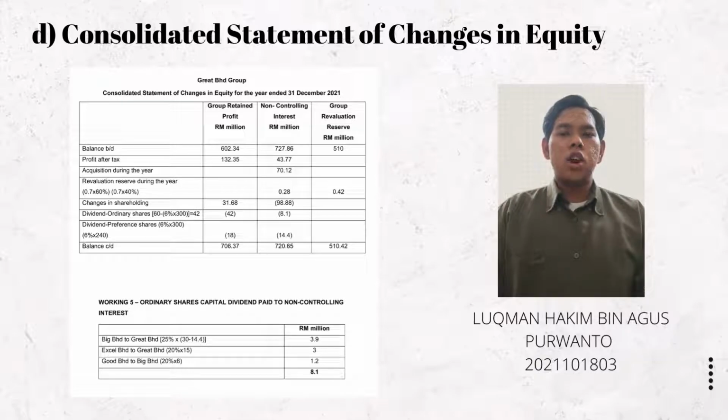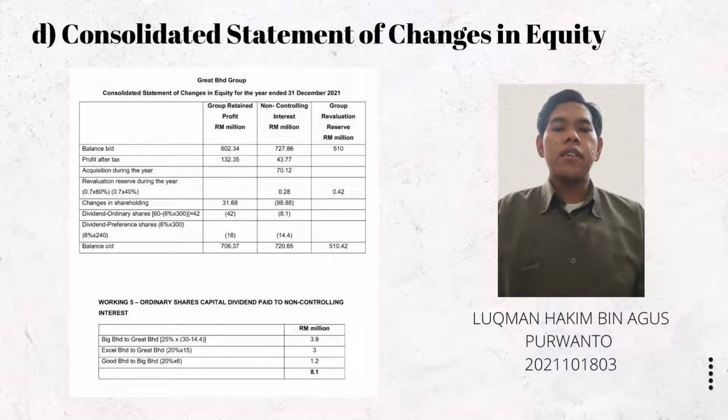After making a calculation on the balance brought down to the non-controlling interest, the amount for group retained profit is 602.34 million. For non-controlling interest is 727.86 million, and for group revaluation reserve is 510 million. So first, we will look at the column of group retained profit.